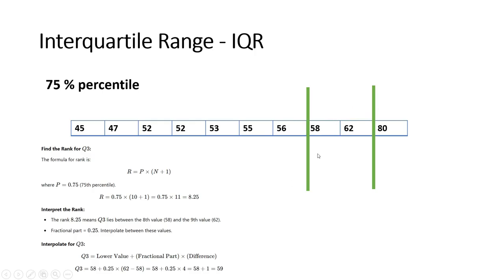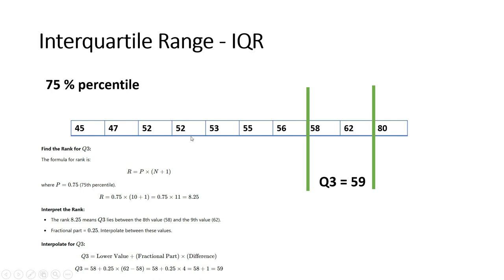Okay, so the next step is to calculate the exact value, that is Q3. It is the lower value, that is 58, plus the fraction value, the fraction is 0.25. So 58 plus 0.25 multiplied by the difference, 62 minus 58. When we calculate it, the Q3 value comes to 59.